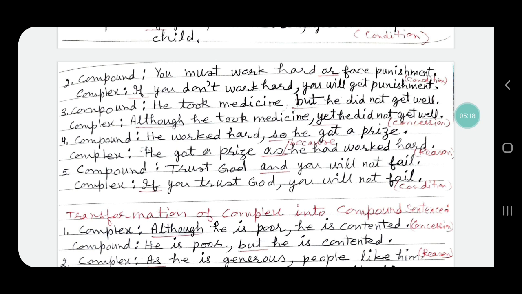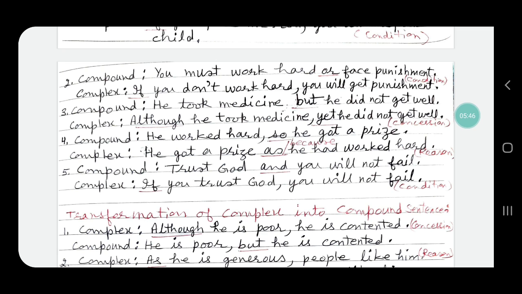Sentence number 4, compound sentence is, he worked hard, so he got a prize. So is to be changed. Let us see to which it will be changed. It will be changed into adverbial clause of reason. He got a prize as he had worked hard, or he got a prize because he had worked hard.